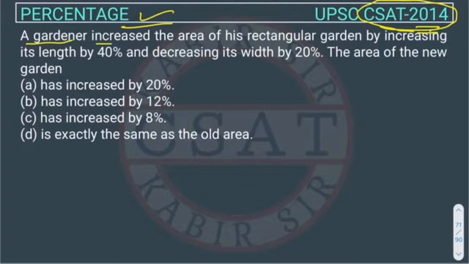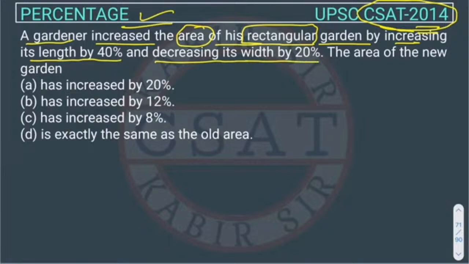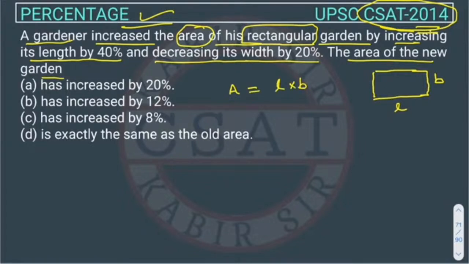A gardener increased the area of his rectangular garden by increasing its length by 40% and decreasing its width by 20%. The area of the new garden... So the gardener has a rectangular garden, right? Suppose length is L and breadth is B. So what is the area? We know that the area of a garden will be L into B.